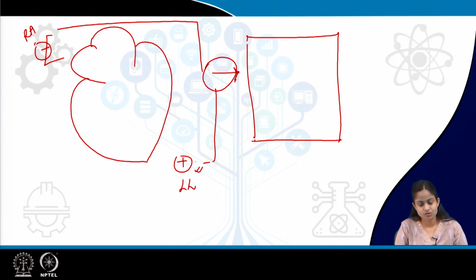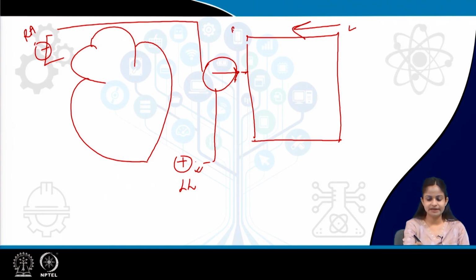The ECG paper is rolling at a certain speed, from left to right, and this is the needle. When the impulse travels, this is the positive electrode, this is the negative electrode.